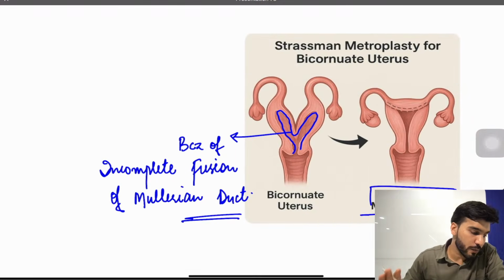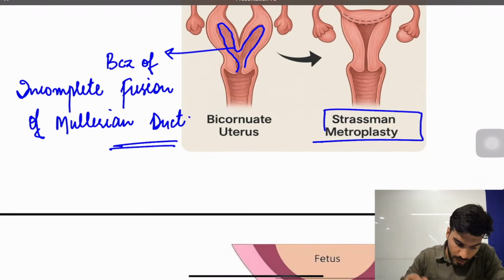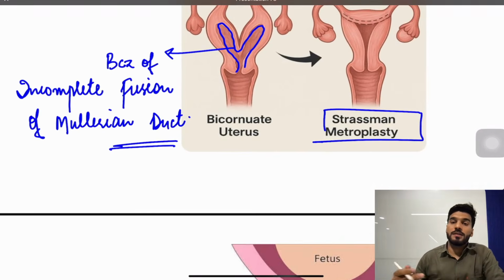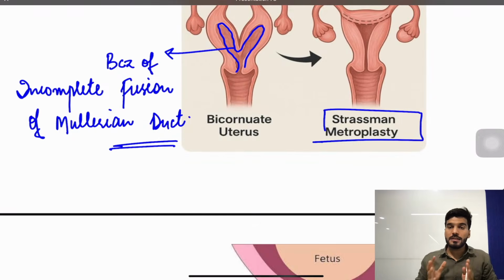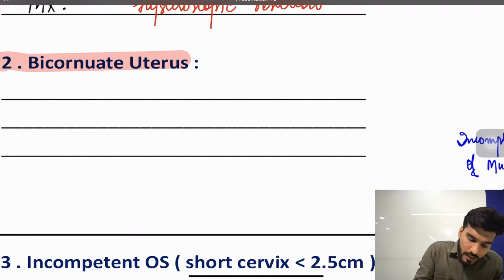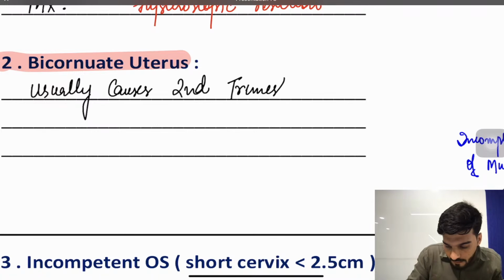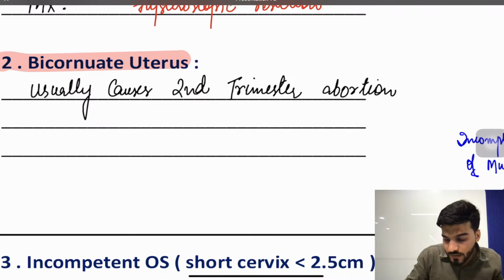Also, okay, we have bicornuate uterus. So what is the management? We go for Strassman metroplasty, also called unification surgery. So we unify these two horns. That's called unification surgery. From these two horns we make a single horn. That is a Strassman metroplasty. So write it down. Bicornuate uterus usually causes second trimester abortion.